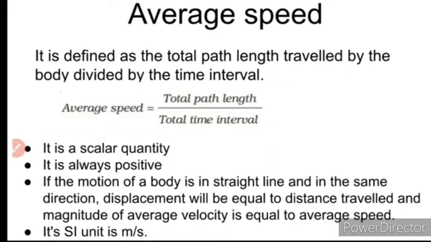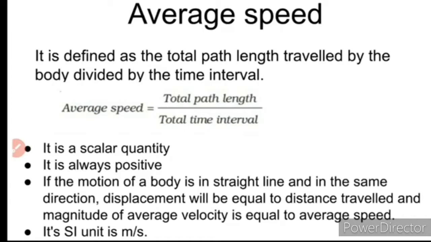Now let's discuss what is average speed. Average speed is the total path length traveled by the body divided by the time interval, or simply total path length by time interval, which is the same as distance traveled by the body by time interval. So what is the difference between average speed and average velocity?